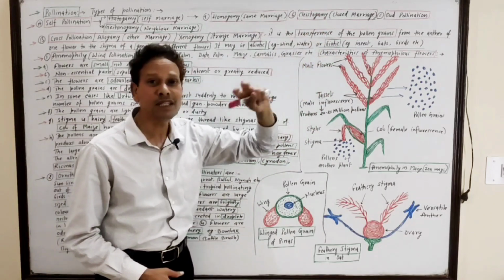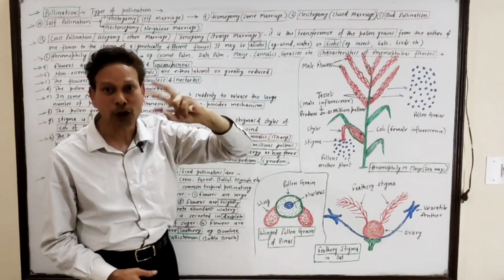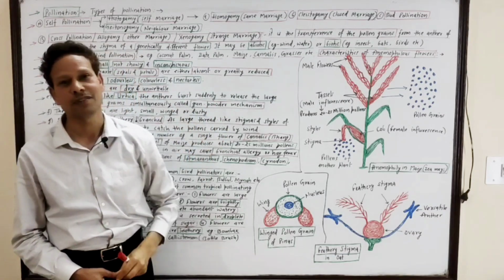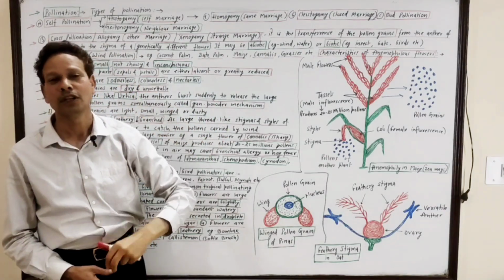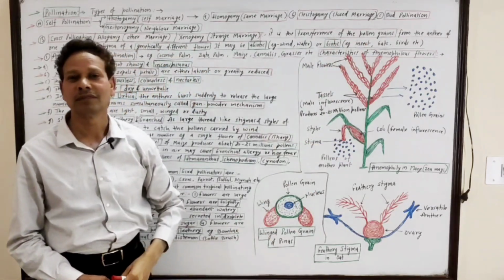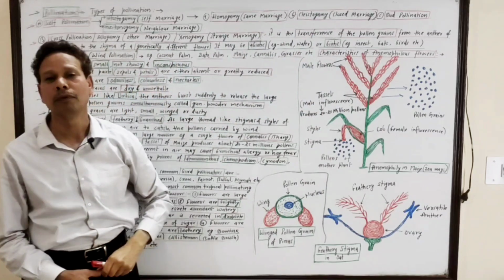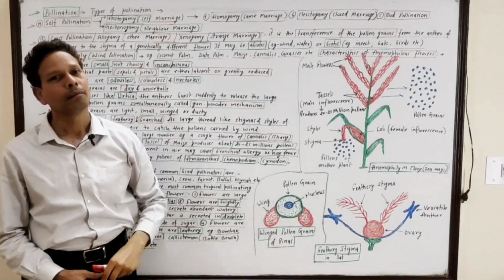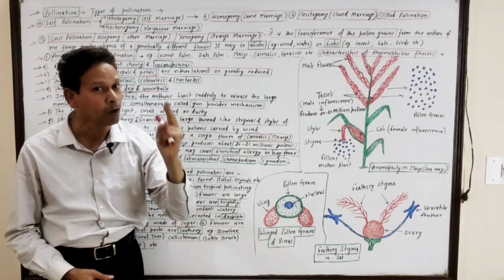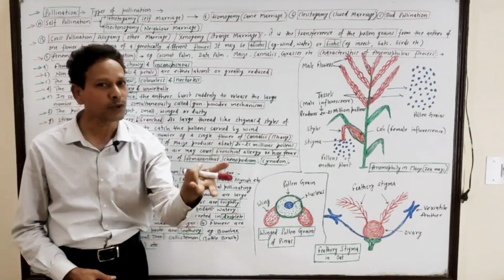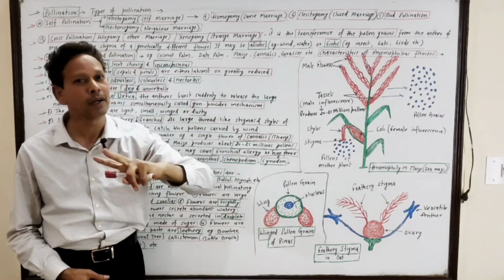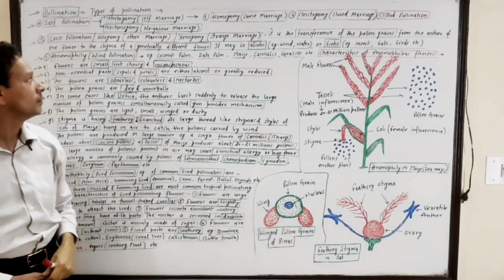In these closed flowers, the pollination occurs inside the closed floral bud. Third is bud pollination: before the opening of the bud, both sex organs mature and pollination occurs inside the bud before its opening.